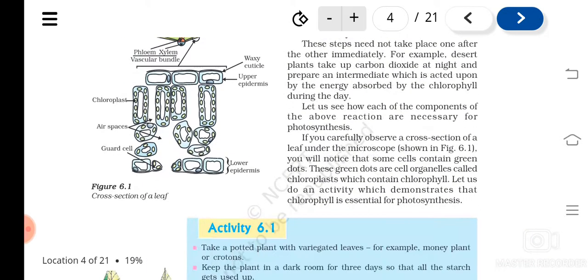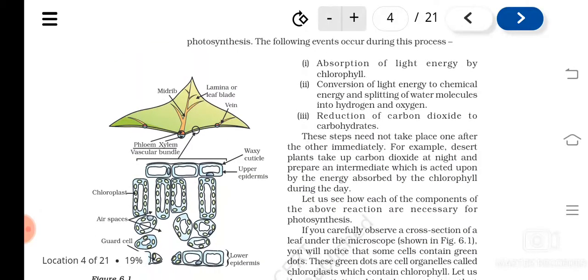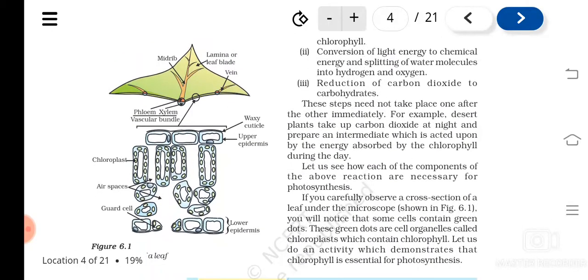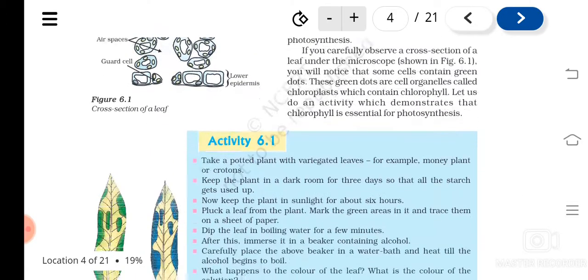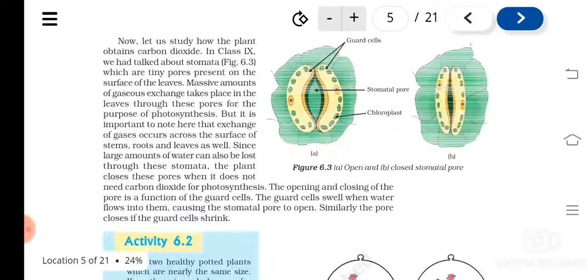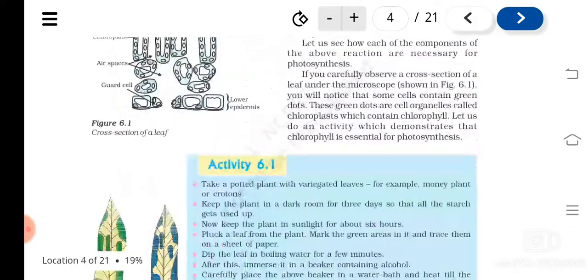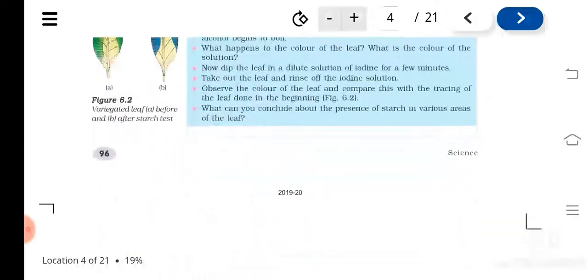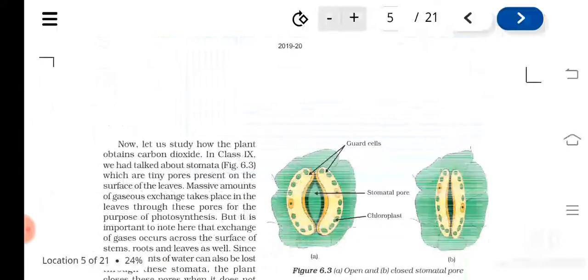And then we have studied how these molecules get into the plants. We said that there are various raw materials needed for photosynthesis. What are they? Carbon dioxide, water, light, and chlorophyll.